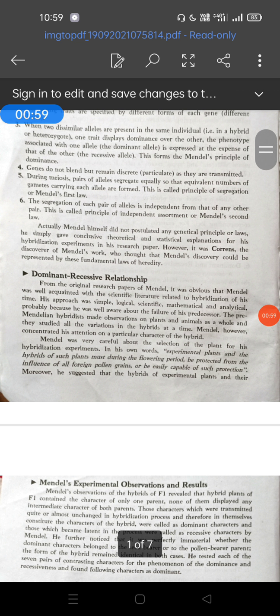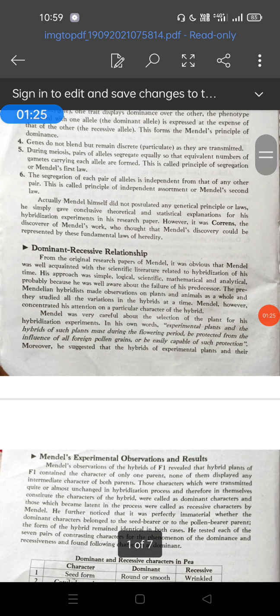Then homozygous: the character is controlled by a pair of genes, and when the two genes are similar, either both dominant or both recessive, that is homozygous. What about heterozygous? Each character is controlled by a pair of genes, and here the genes are dissimilar. One member is in the dominant condition and the other in the recessive condition, that is the heterozygous condition. Then allele or allelomorph: two or more forms of a gene. The two genes belong to one another, one dominant and the other recessive, that is allele.